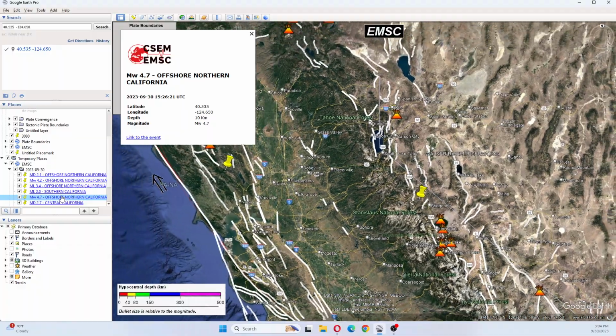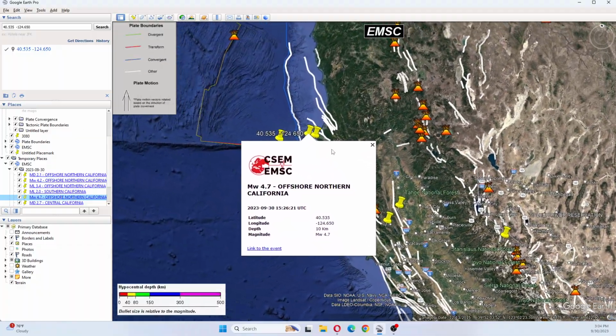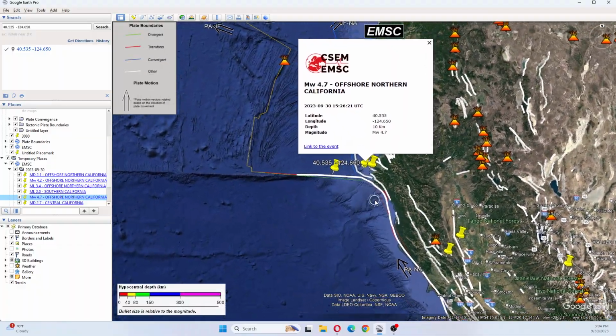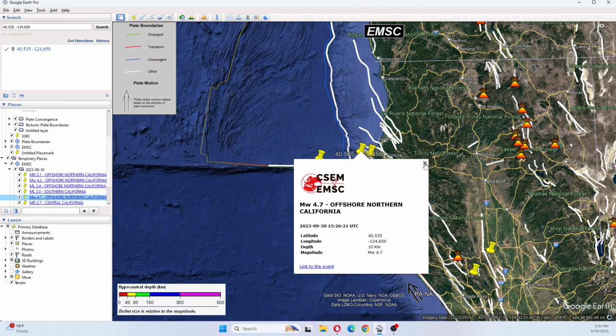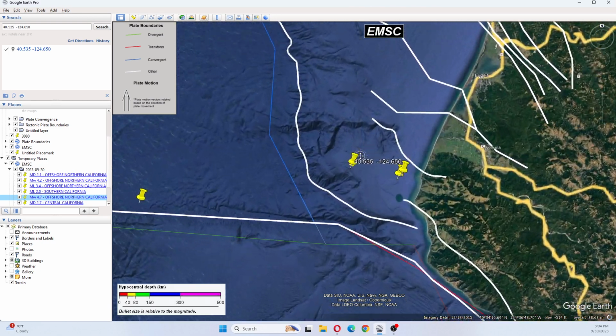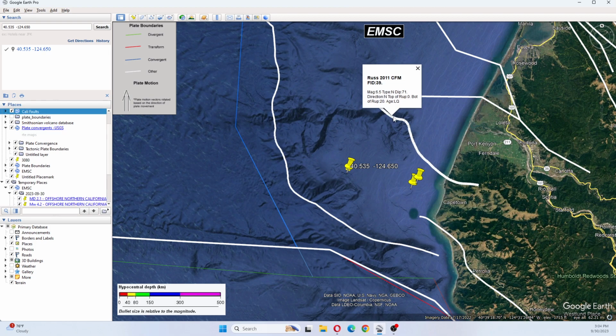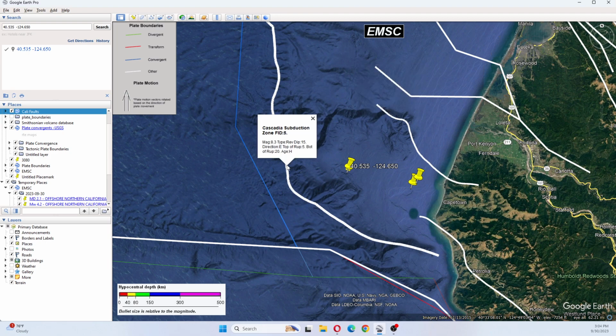The next earthquake was a 4.7 offshore Northern California. And that was between the Rust Fault and the Cascadia subduction zone. And I was looking at this today, and it could be possible that it could be a foreshock.